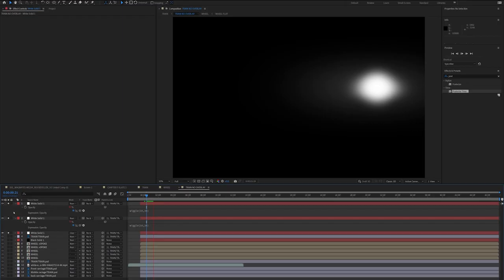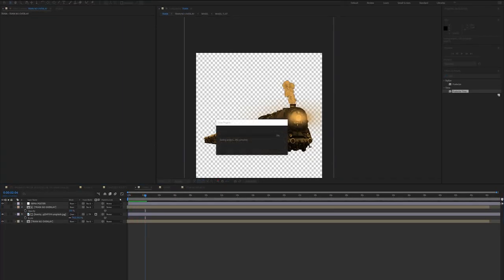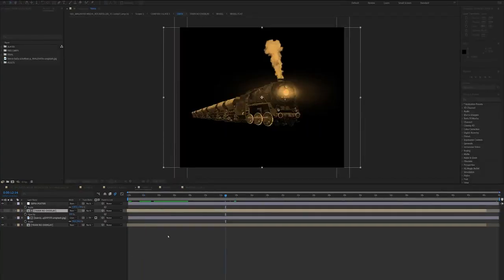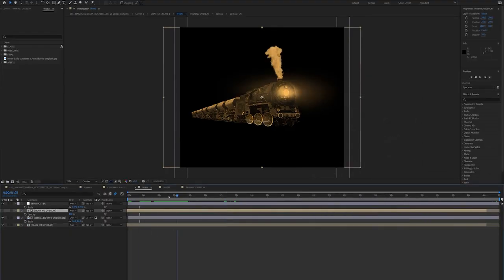Okay, there we go, guys. So we've got our train completed, and now I can start adding it into a scene. What we're going to do to help our computer out a little bit, given that we've got 3D layers at work here and a lot of things going on, I'm going to pre-render this train composition as an alpha, just so I can easily manipulate it in my next composition.